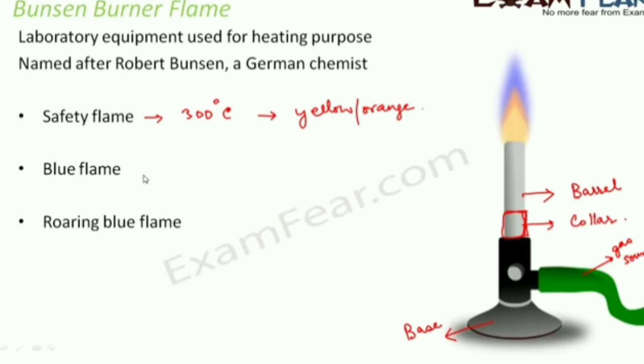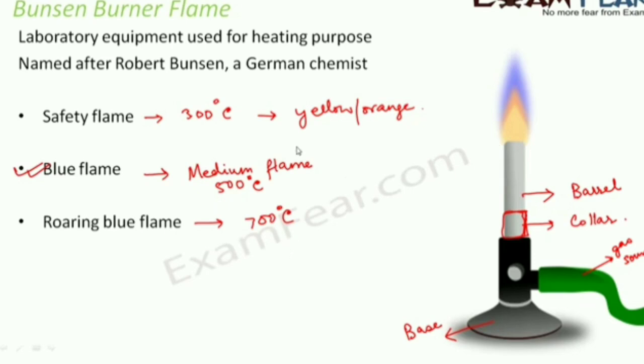The next one is the blue flame, and this is the medium flame. You can say it is neither very high nor very low, and it is the most commonly used flame, and the temperature for this flame is around 500 degrees Celsius. And yes, it can heat objects. The third one is the roaring blue flame. Here the temperature goes as high as about 700 degrees Celsius. The color here is blue.